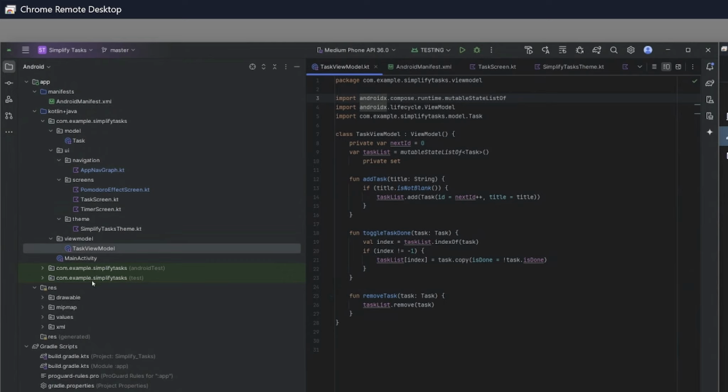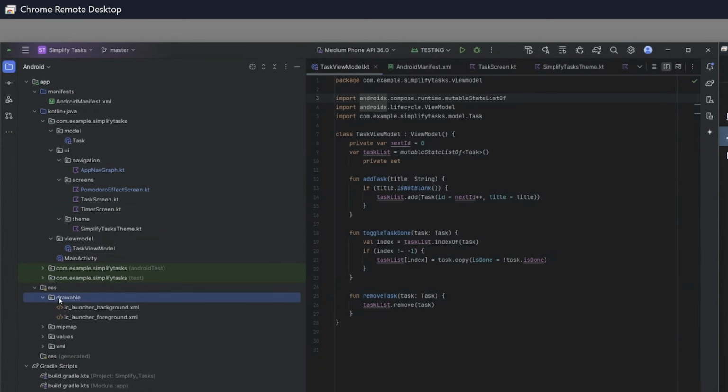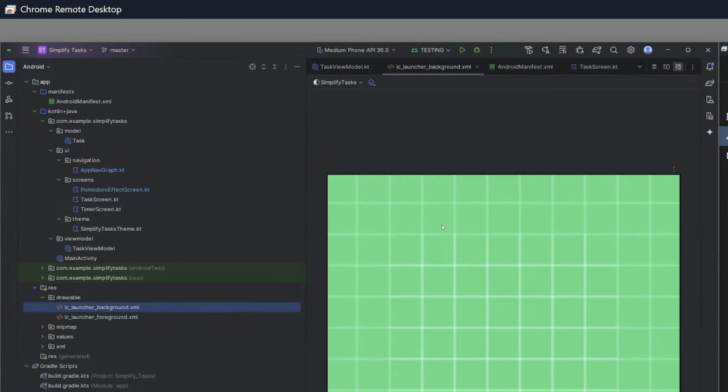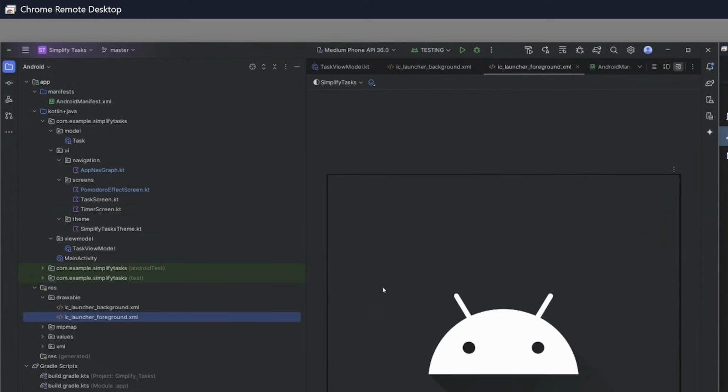Now, moving on to two different and last components or sections of the Kotlin library or the Android Studio library. We have res. This is where all of our viewable elements are housed. We have, for example, different backgrounds that we can house specifically for our launcher. By default, these are just some of the default parameters that are used for the dev environment. Of course, you have Android Green and the Android logo itself.